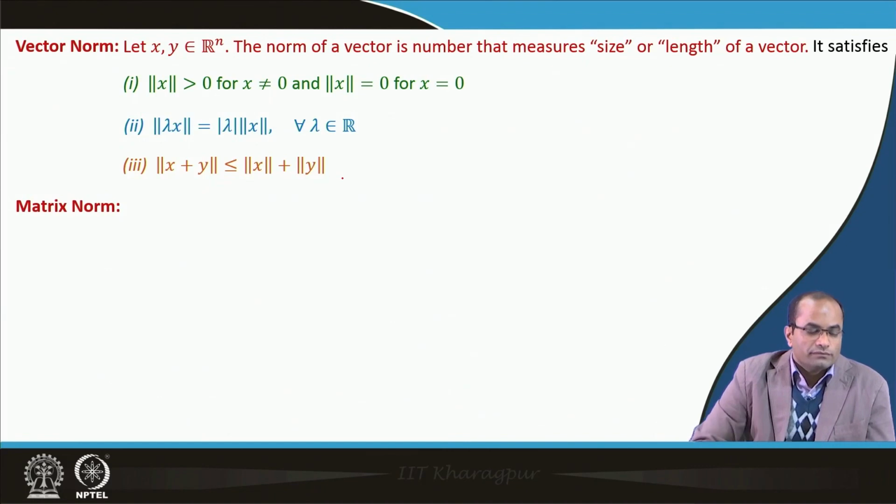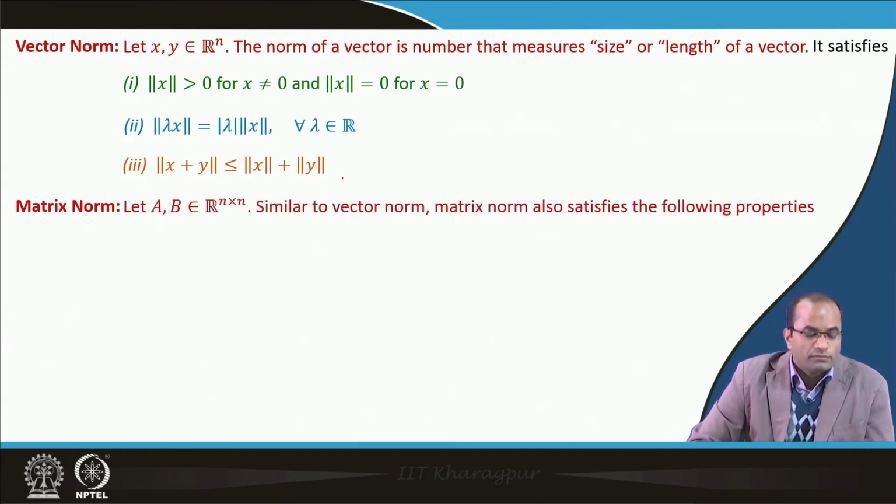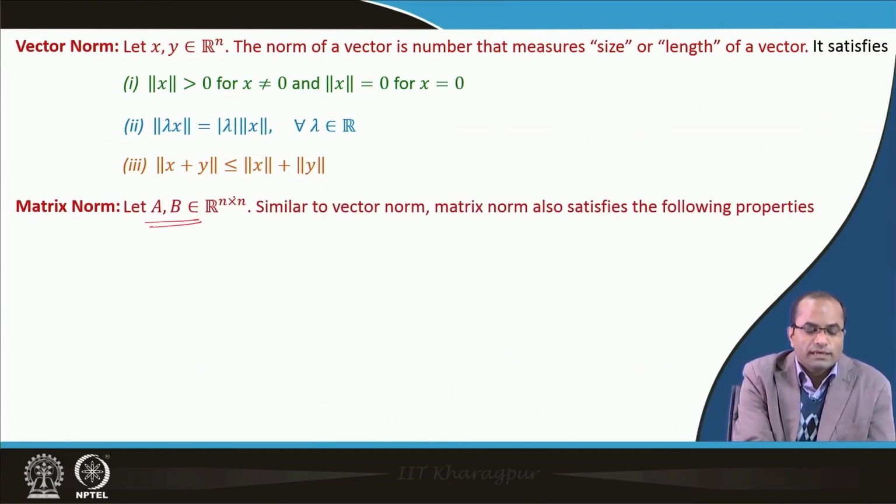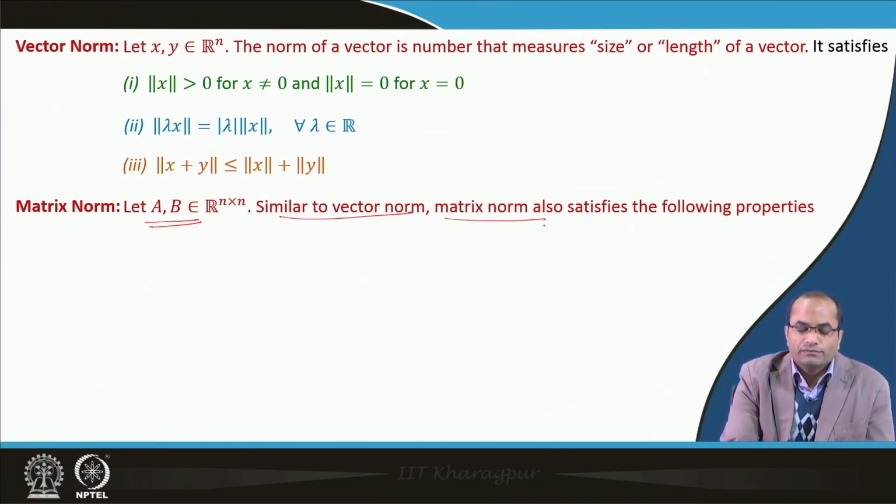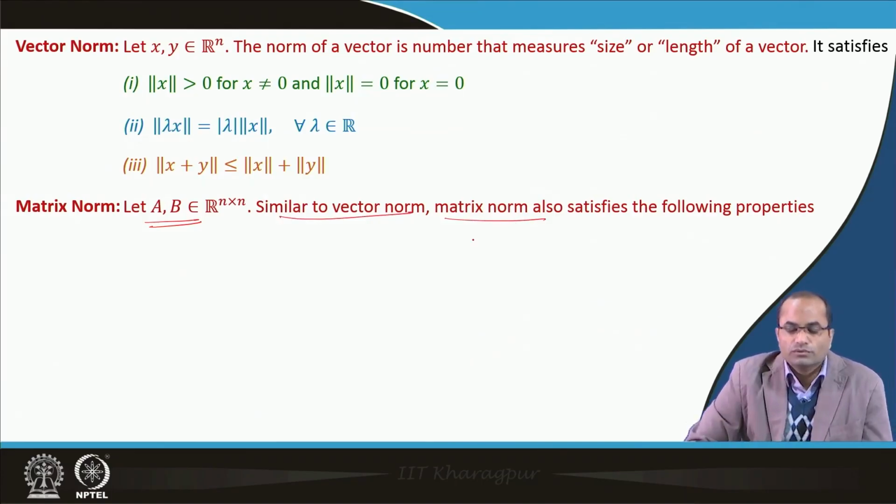Coming to the matrix norm, we have a similar kind of definition and properties. Suppose A and B are two matrices of order n cross n. Similar to the vector norm we already discussed, the matrix norm also satisfies the following properties.